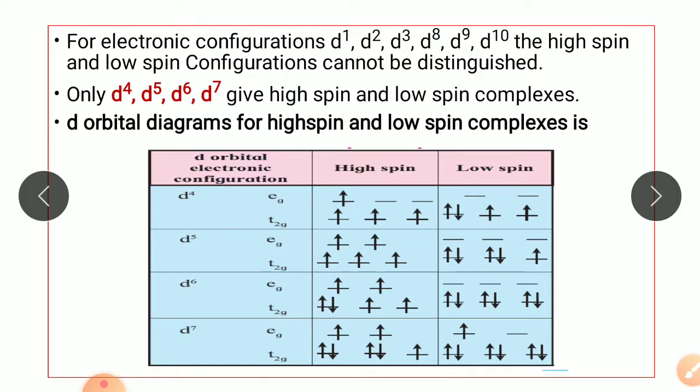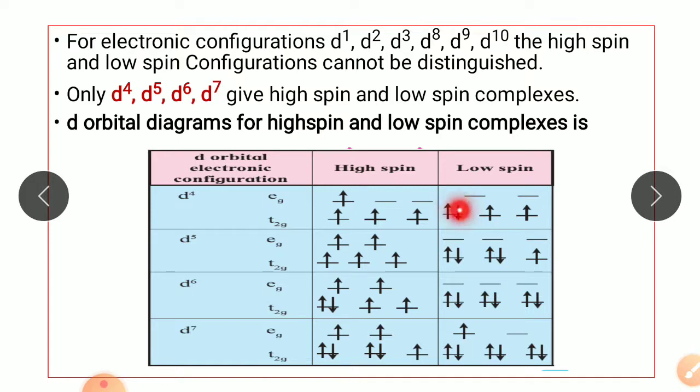In d4 high spin complexes, the 3 electrons first enter the T2g orbital, and the fourth electron is included in Eg orbital. While in low spin complexes, 3 electrons fill up the T2g orbital, while fourth electron enters the T2g orbital only.